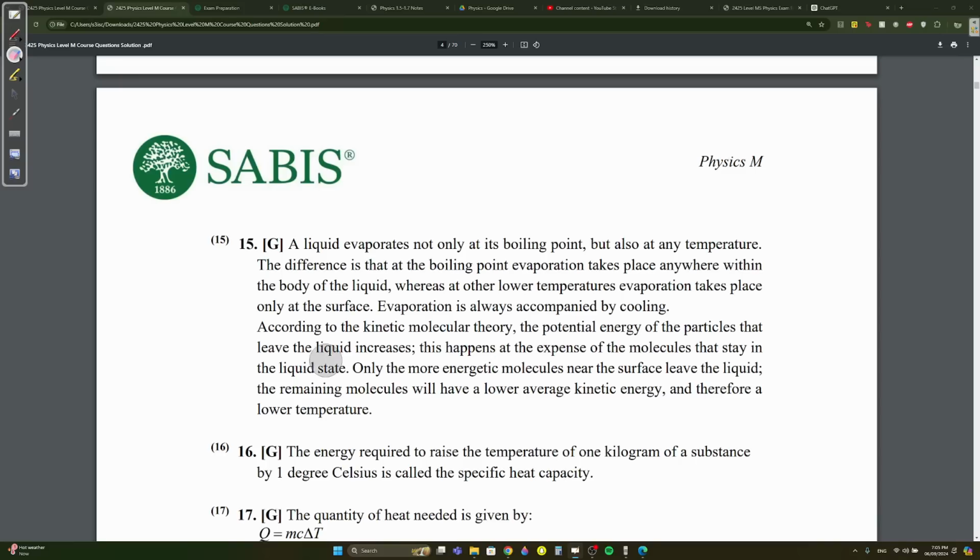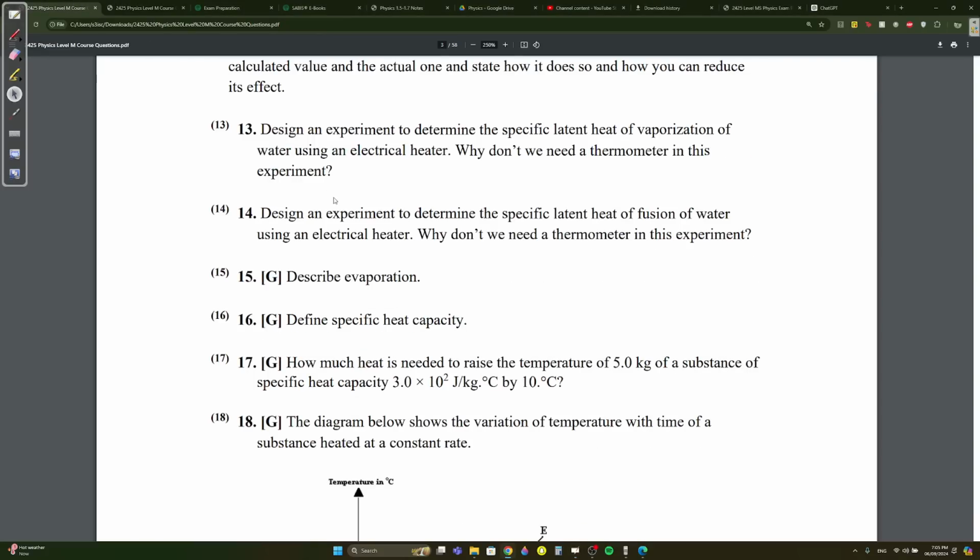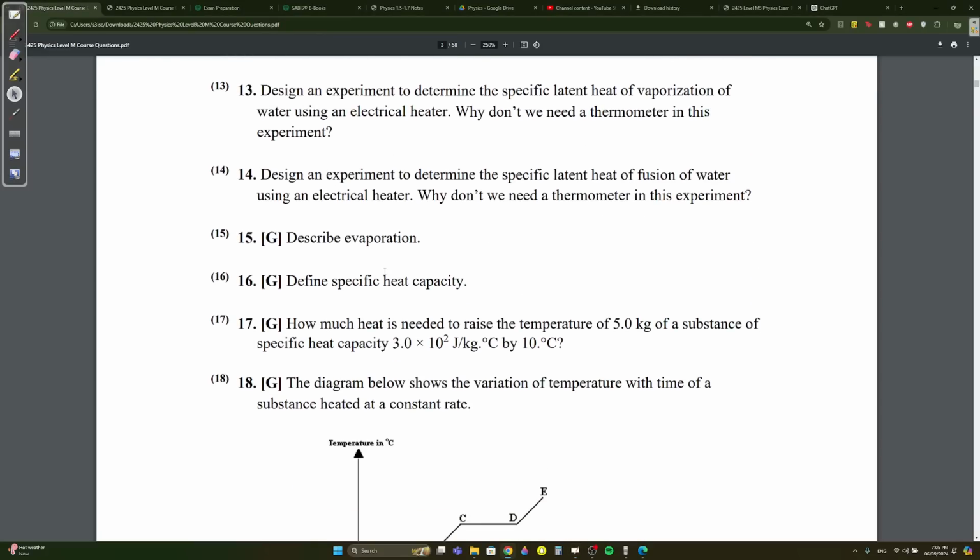It happens at the expense of the molecules that stay in the liquid state. Only the more energetic molecules near the surface leave the liquid. The remaining molecules will have a lower average kinetic energy and therefore a lower temperature. This is for when it happens at any temperature, not at the boiling point. Of course the more energetic ones will be the ones who leave. The remaining molecules have a lower average kinetic energy and therefore a lower temperature.